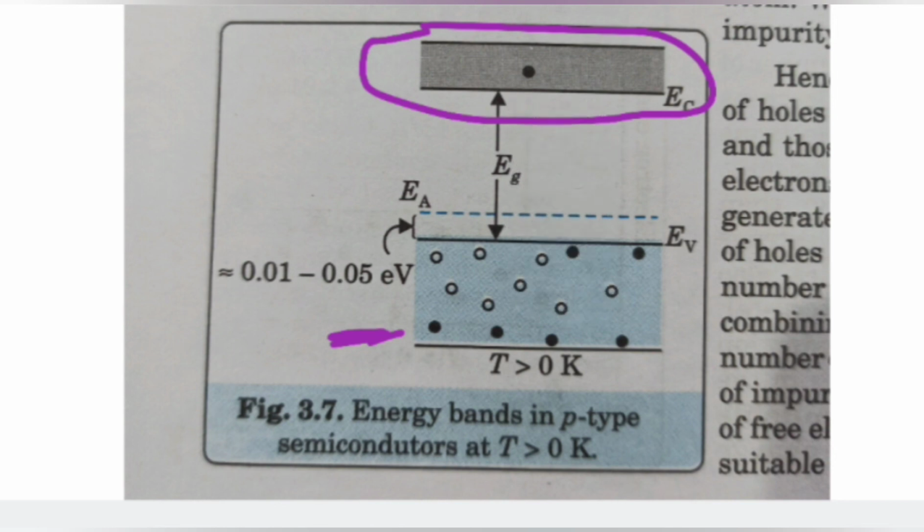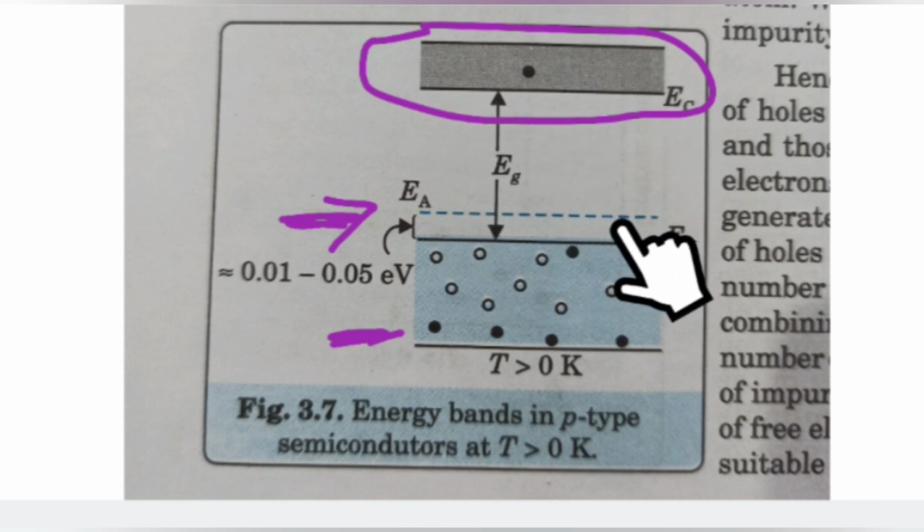However, in this p-type, you can see this line here, this is the acceptor energy level. Before, you saw that it was a donor level, the donor energy level.